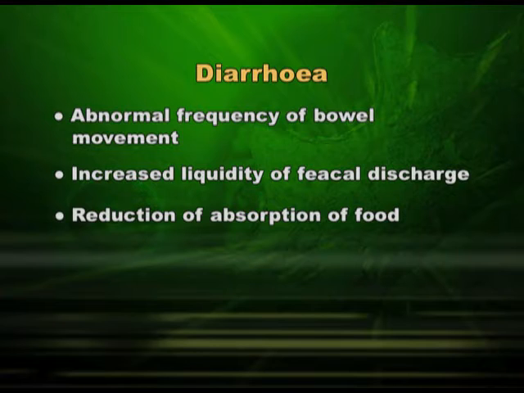If there is abnormal frequency of fecal movement, that means if we are going to the toilet once or twice a day, in place of that we are visiting the toilet 10 times a day, that means we have diarrhea. That will also mean that our fecal matter is dilute. That means we are losing water, and that also means that reabsorption or absorption of food in the small intestine will be less, because we are throwing it in a diluted form.